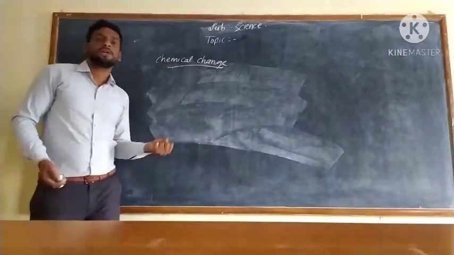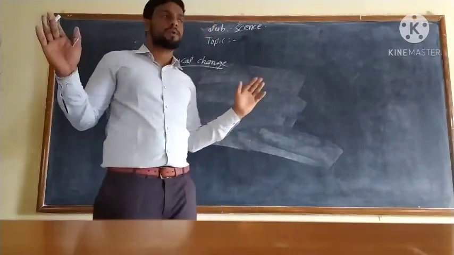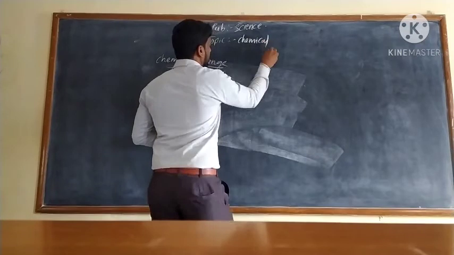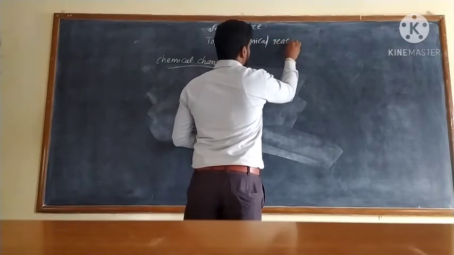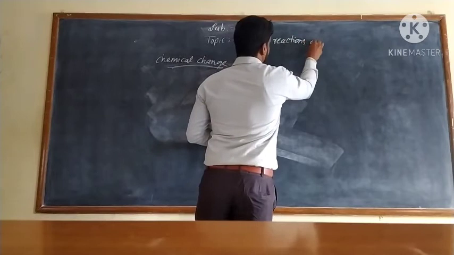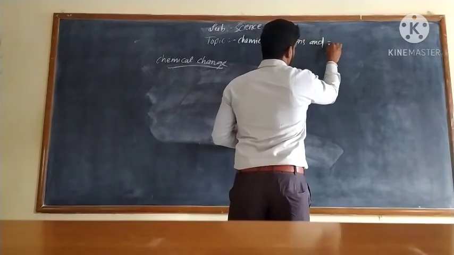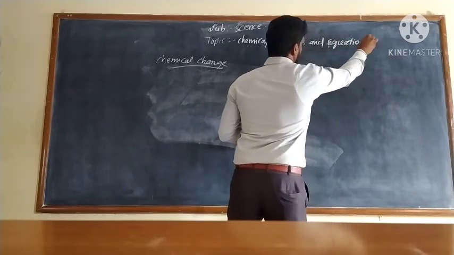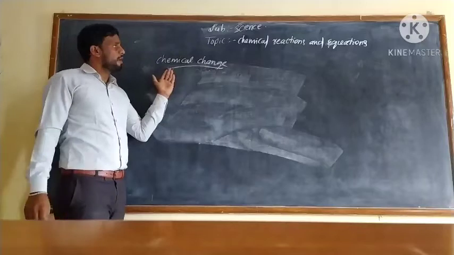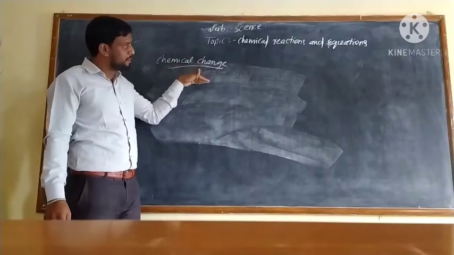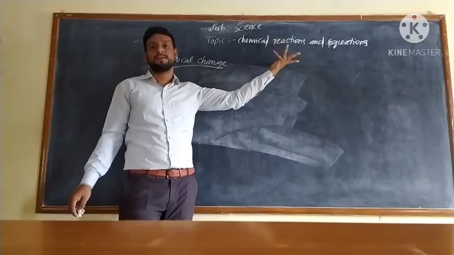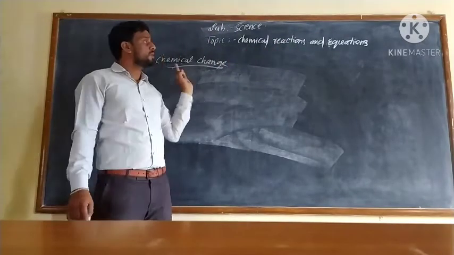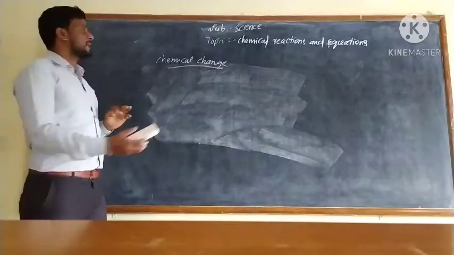Yes, dear students, today in our class, let's discuss chemical reactions and their equations. If a chemical change takes place, a chemical reaction has already taken place. So now let's discuss chemical reactions.